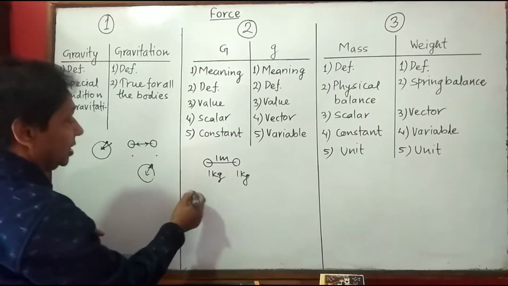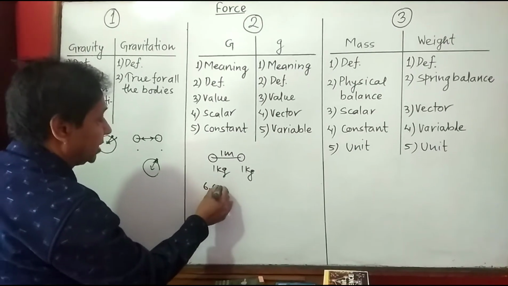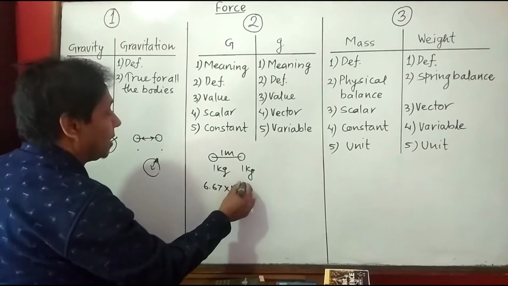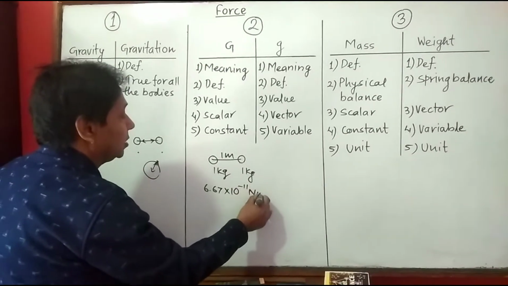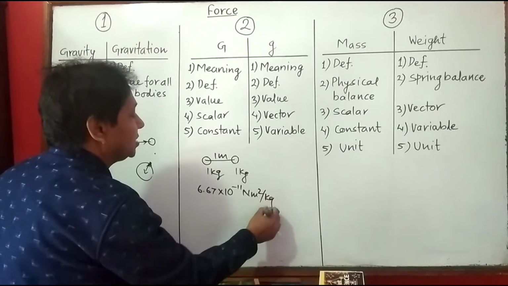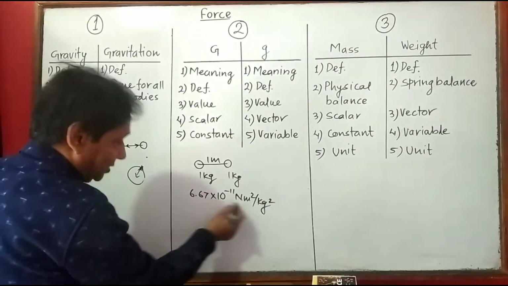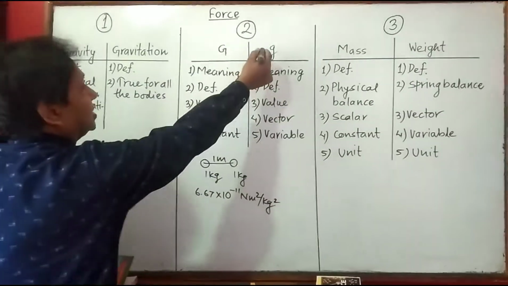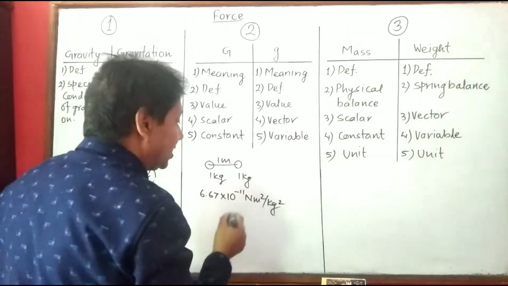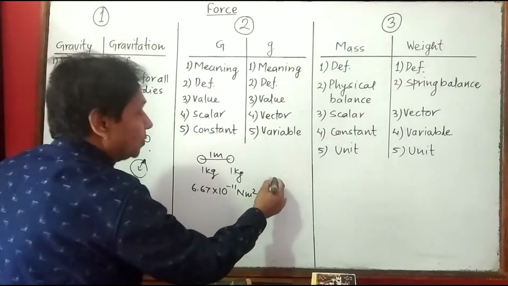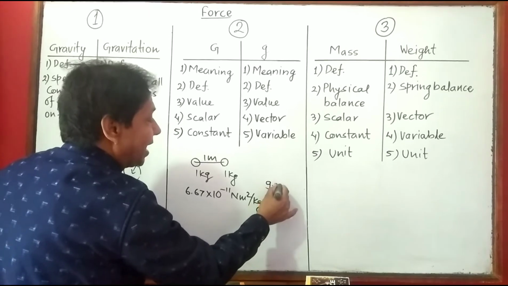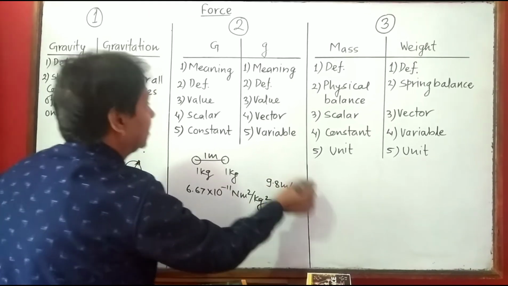Value of capital G. Its value is 6.67 into 10 to the power minus 11 Newton meter square per kg square, with the unit we are writing. What is the value of this small g? The average value of small g is 9.8 meter per second square.